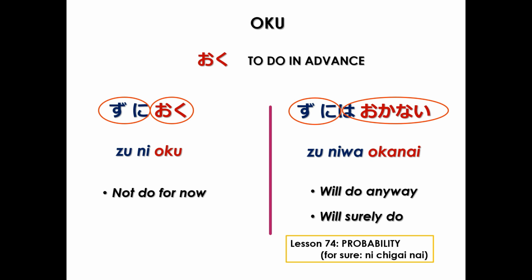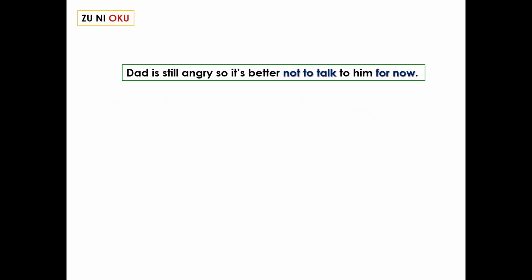Now let's take a look at examples for ZU NI OKU first. First example, Dad is still angry, so it's better not to talk to him for now. Not to talk for now. To talk to a person is hanashi kakeru. Negative, hanashi kakenai. Without talking, hanashi kakezu ni.